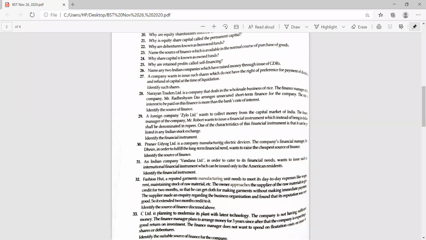An Indian company, Vandana Limited, in order to cater to its financial needs, wants to issue an international financial instrument which can be issued only to American residents. Identify the financial instrument. For the international transaction, that is ADR, American Depository Receipts. Absolutely correct, beta.